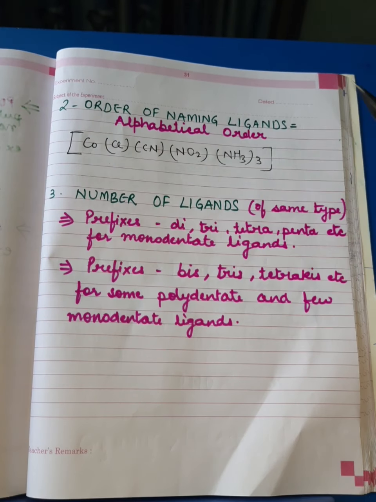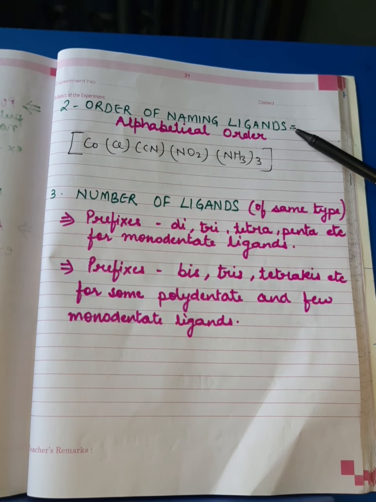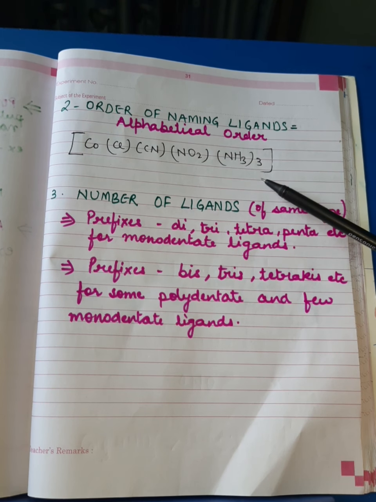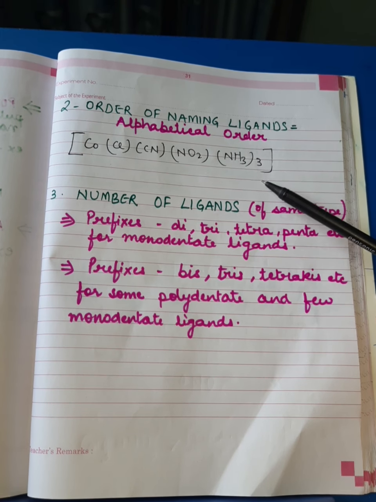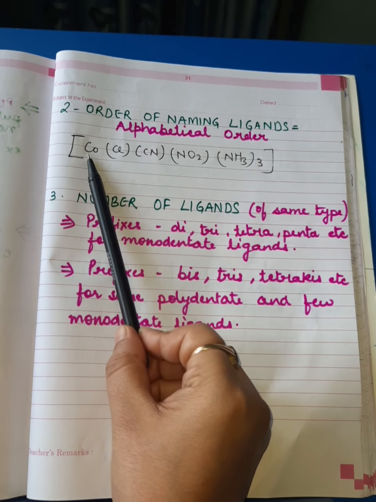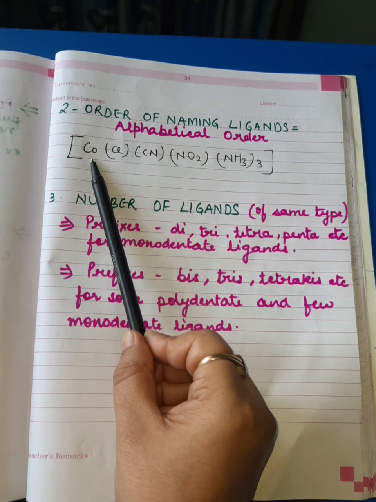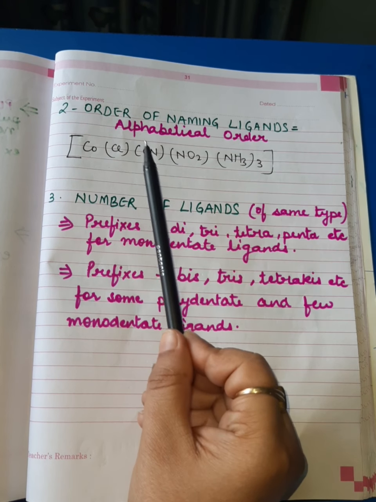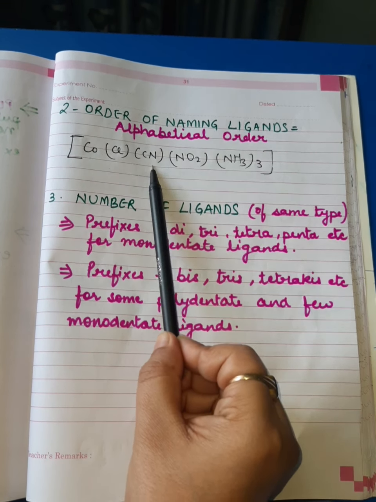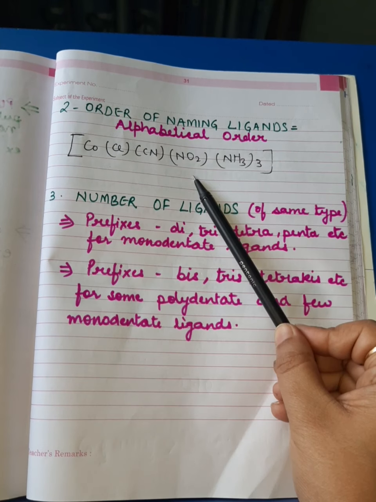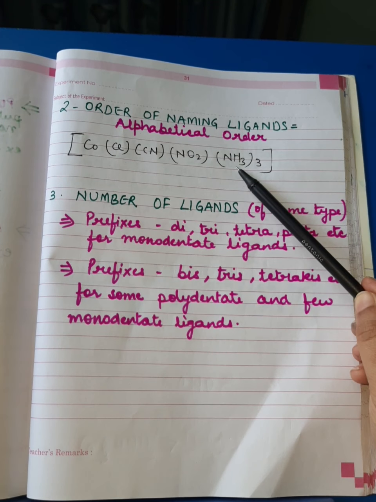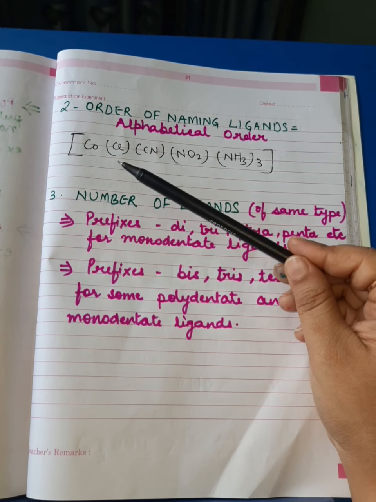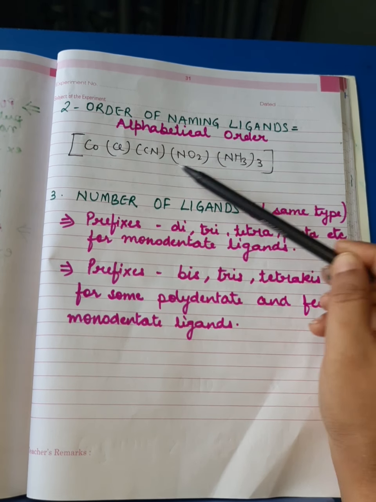The next rule is related to the order of naming ligands. Here you can see one example of a coordination compound. In this coordination compound, the central metal ion is cobalt, which is bonded with chlorido, cyanido, nitro, and ammine. Now the question comes: when we write the name of the ligands, in which way do we write the names of these ligands?